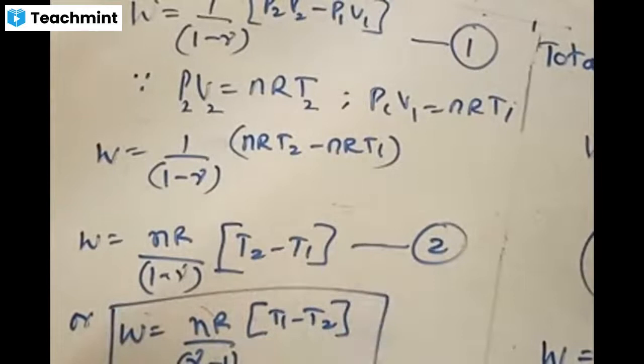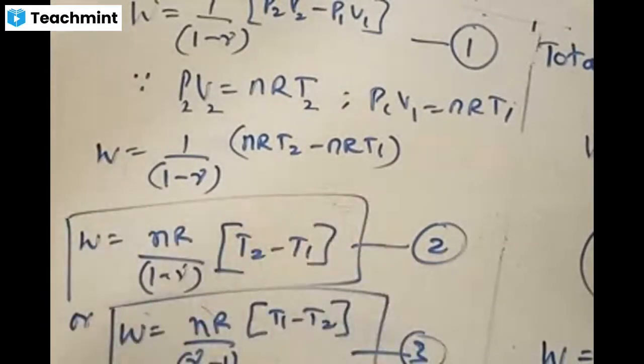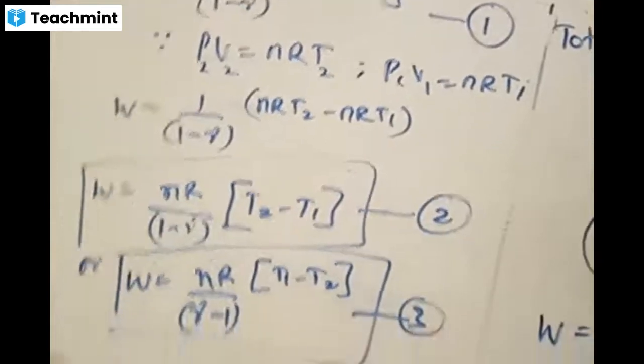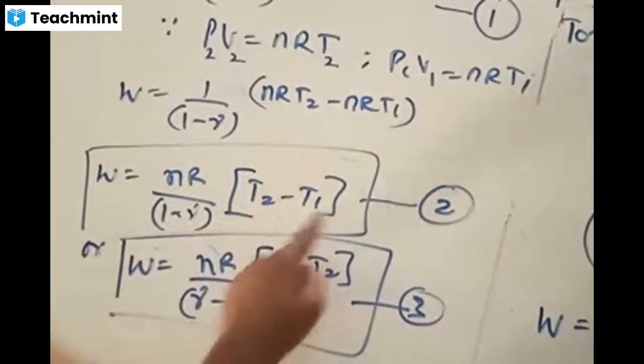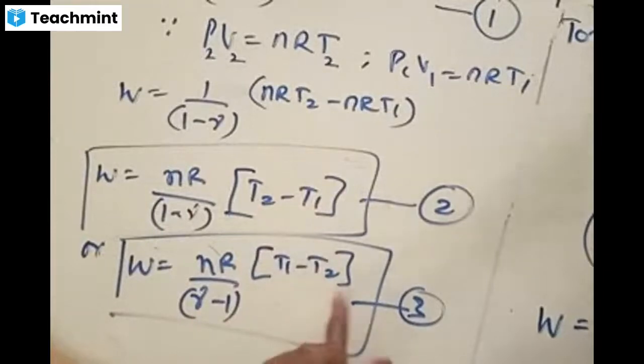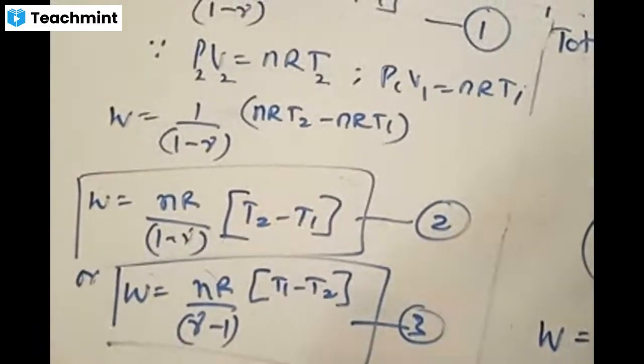Different forms, one formula only. All these talk about the same thing, but in different forms. It is either 1 minus gamma times (T2 minus T1) or gamma minus 1 times (T1 minus T2). Adnan Sani says T2 minus T1. Very good. So this is the equation.